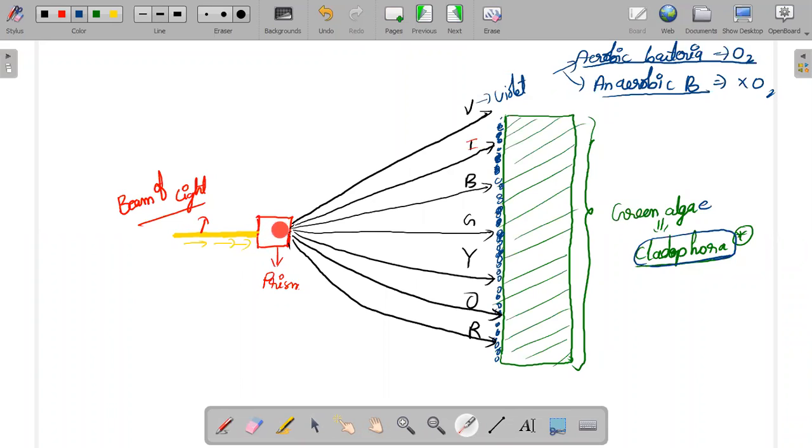A prism is a physics object. Whenever you pass a beam of light through the prism, that beam of light will split, and the respective wavelengths present inside the light will divide and go in different directions.